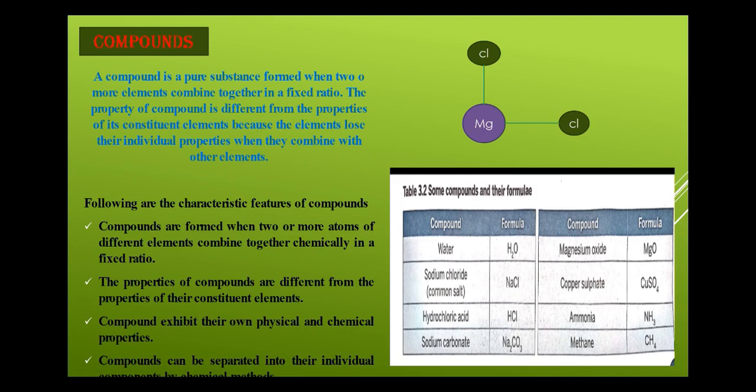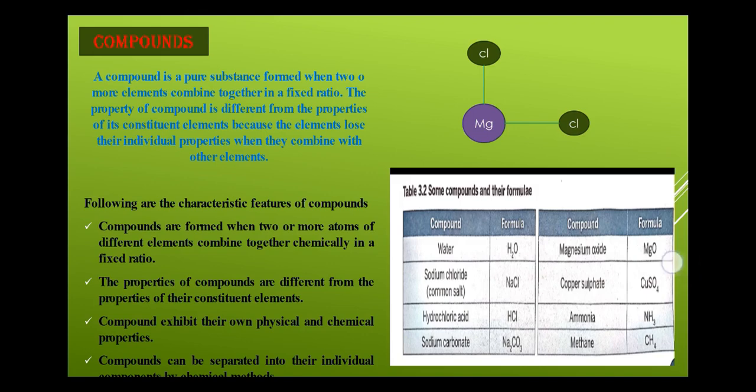Here you can see a simple example of MgCl2, where two atoms of chlorine are combining with one atom of magnesium. Now how to represent a compound? We know that elements are represented by their symbols. Similarly, the representation of a compound using the symbols of its constituent elements is called its chemical formula.